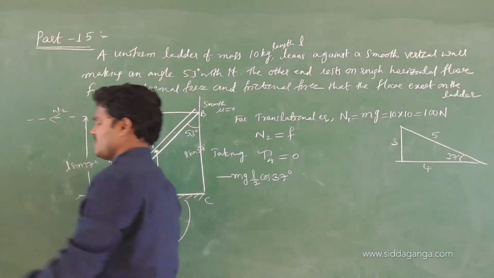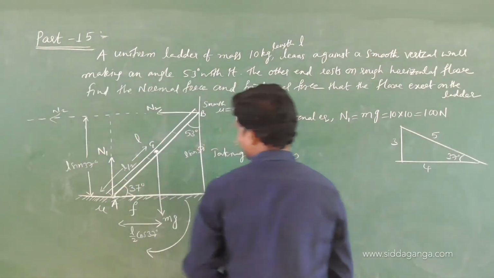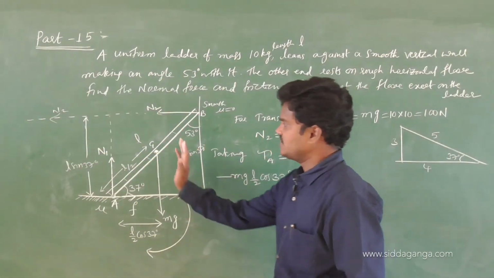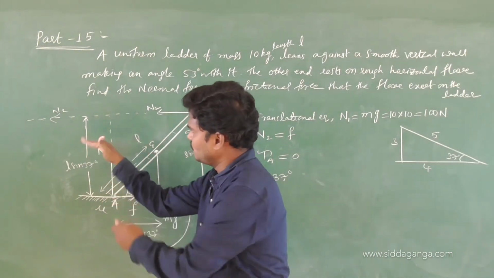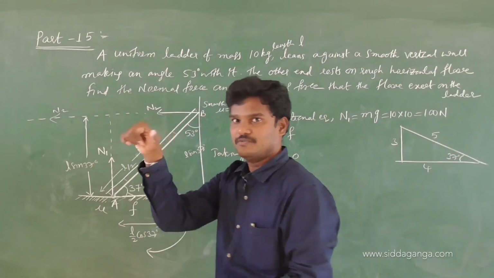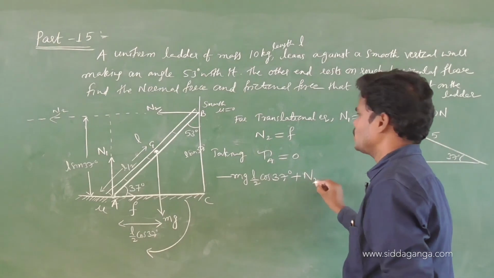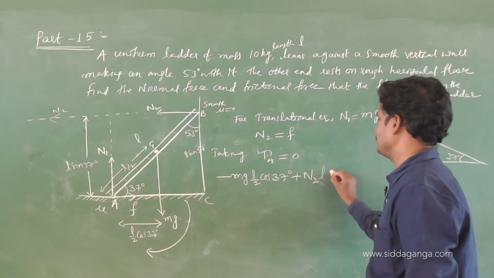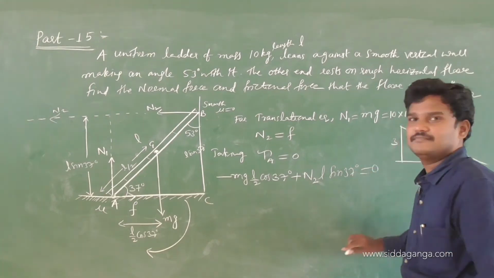And decide whether it is clockwise or anti-clockwise. Tell me. See, this is the distance from A. This is R. Force is on this side. R cross F towards you means positive, plus N2 L sin 37 is equal to 0.